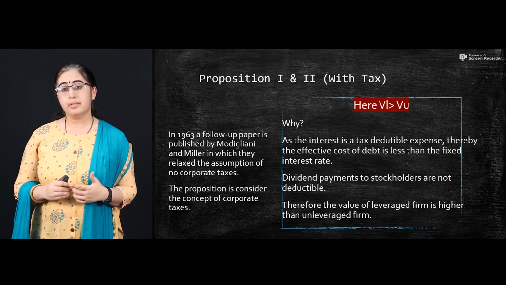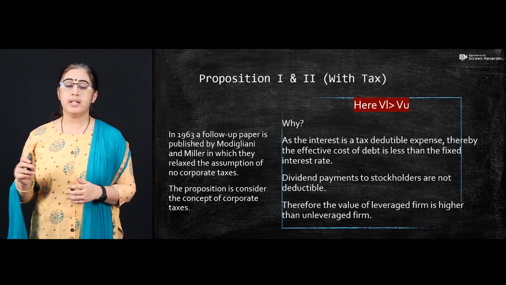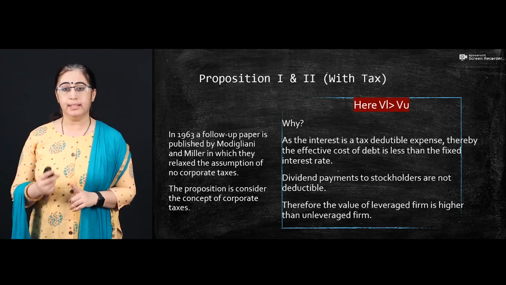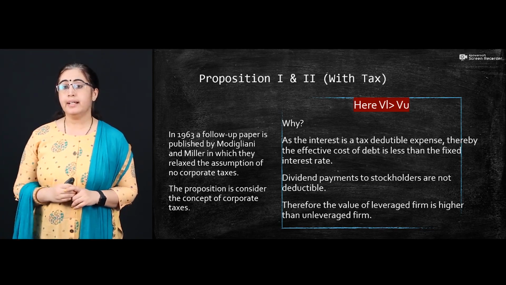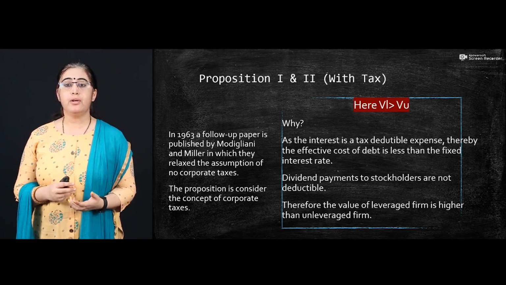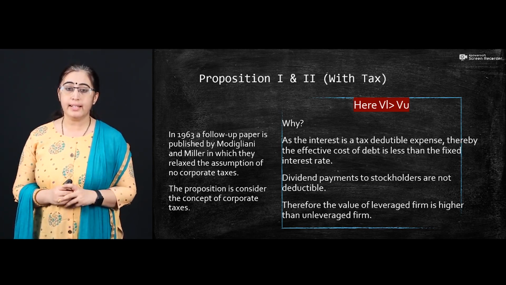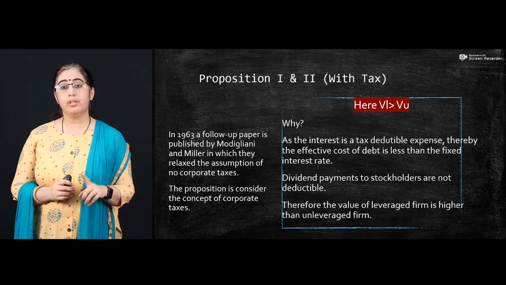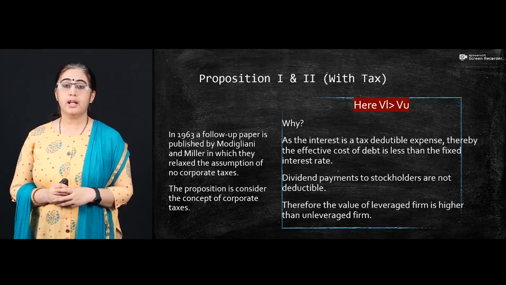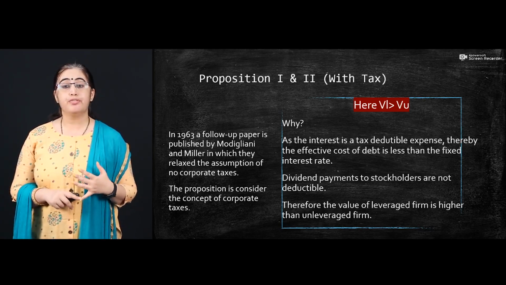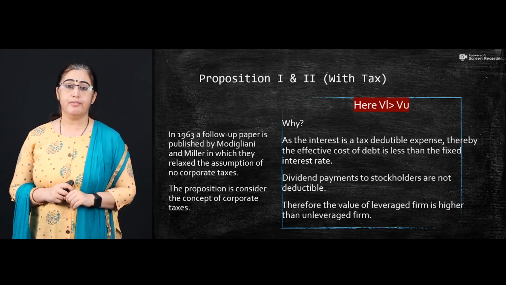By deducting interest, we get the EBT, earnings before tax, and then we deduct tax from this, and we get the net income. So before we go for the equity shareholder payment, we have already deducted the tax. The dividend payments to the stockholders are not a deductible item. Therefore, the value of a leveraged firm is higher than the unleveraged firm.